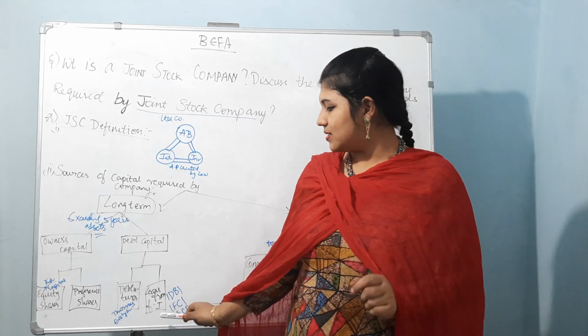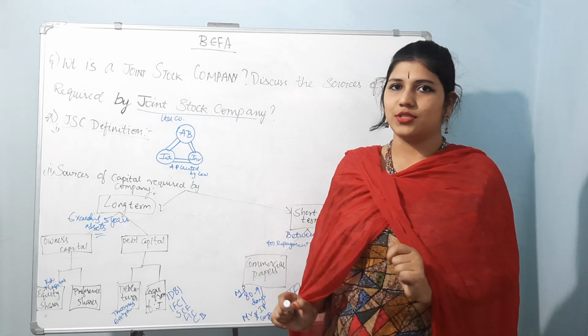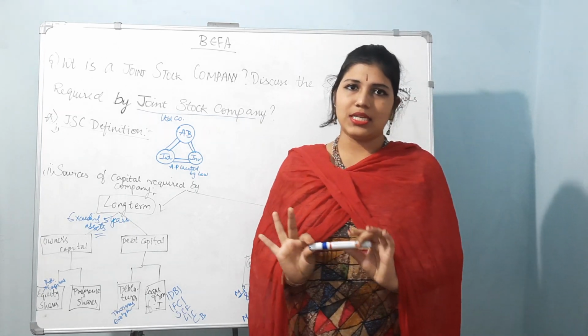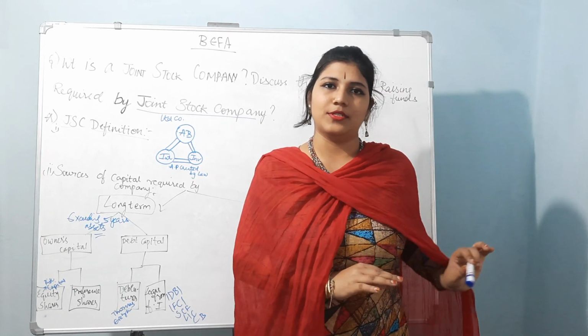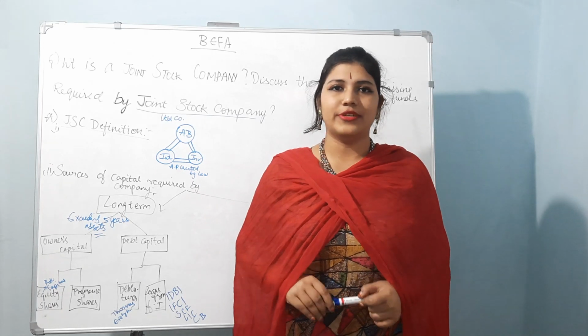So we know these are examples of some financial institutions. What do they do? Whenever you want to start some XYZ industry, private limited or public limited, and you are going to raise a source of funds.